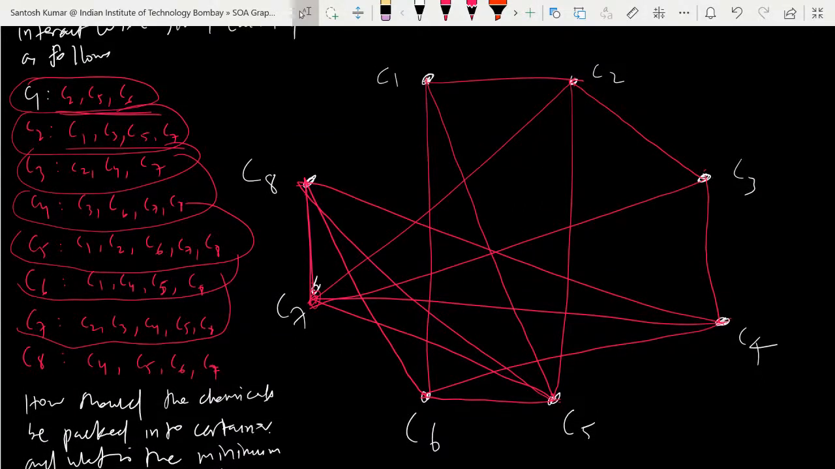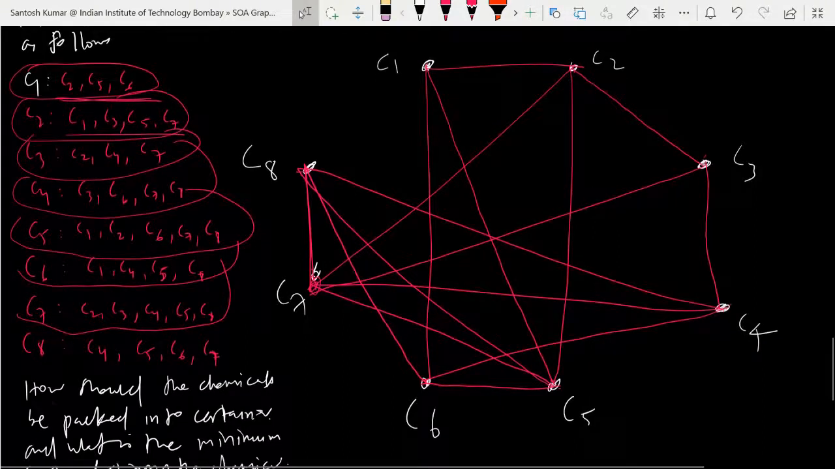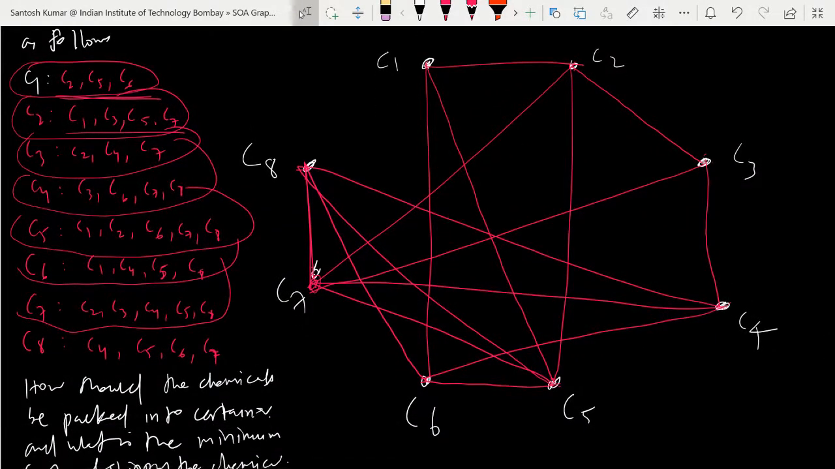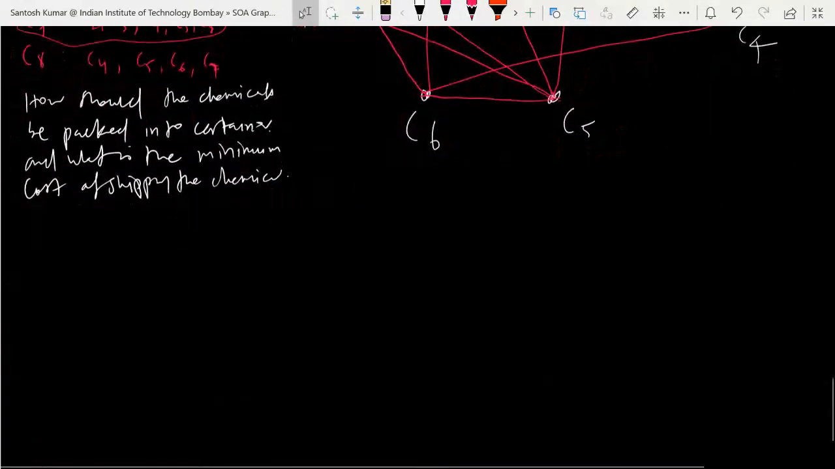C6 has a relation with everyone except C2. So C6 will be shipped with C2, right? Or you can make it with others also. Okay, C6 also has no relation with C3. So tell me, how would you make the first container?